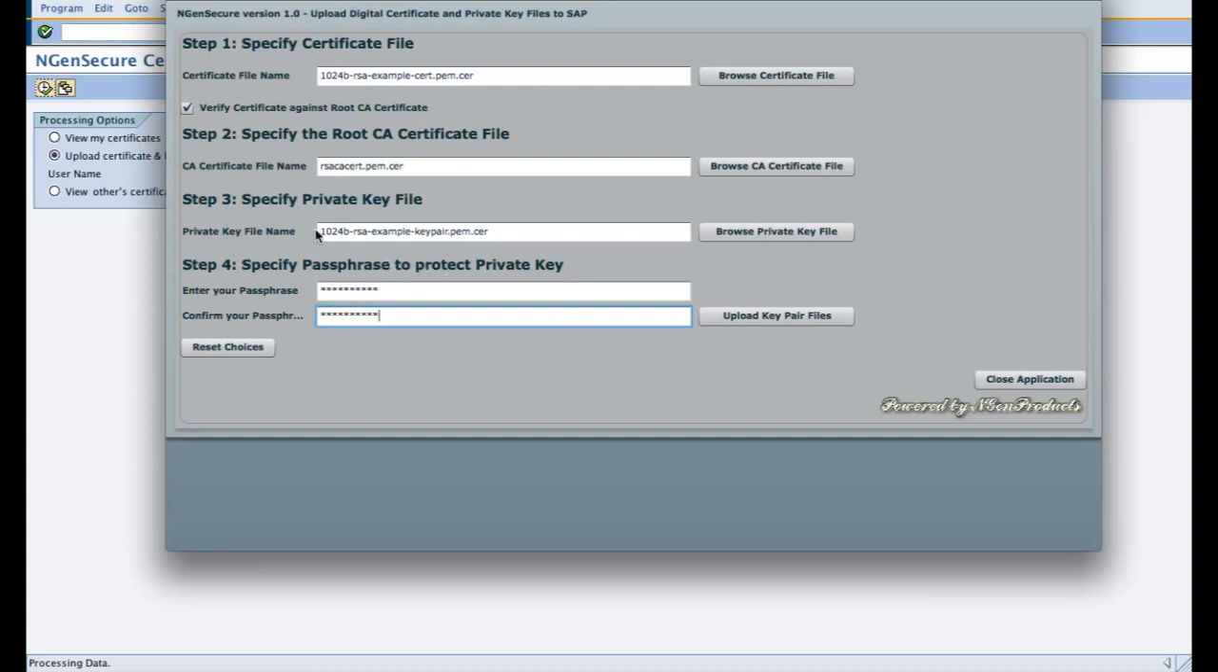In the background of the tool, it also verifies the validity of your certificate, whether your private key matches to the certificate or not, and whether your root CA actually has issued you the certificate or not. So after doing so, you can click on upload key pair files, which are the pair of digital certificates and the private key.